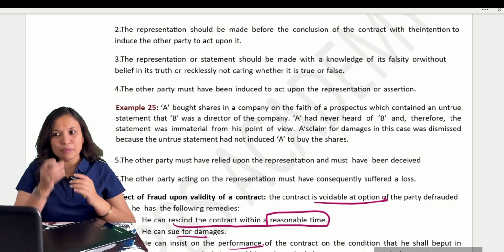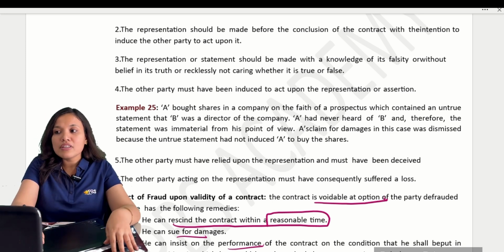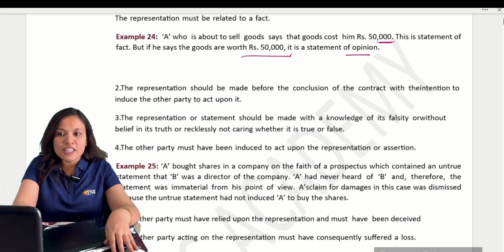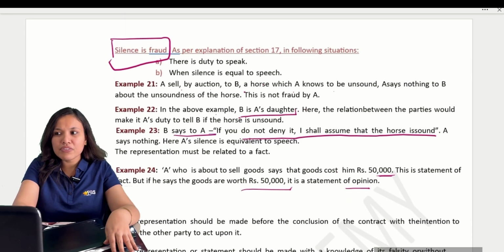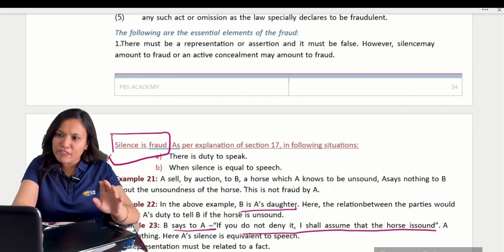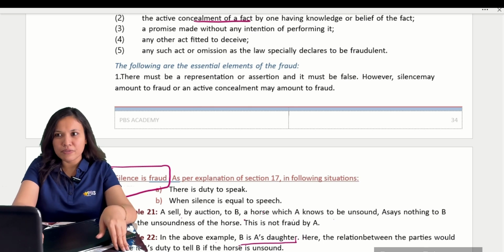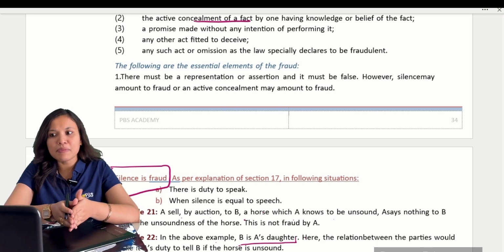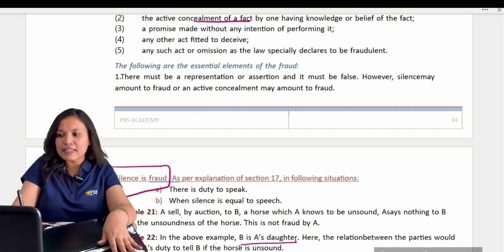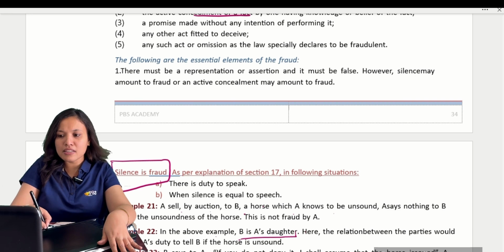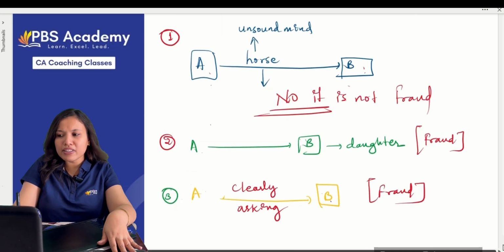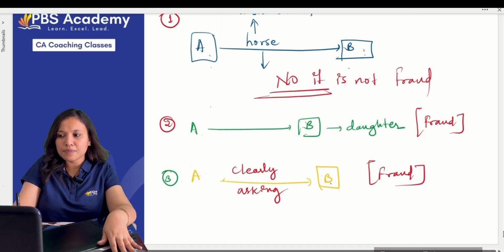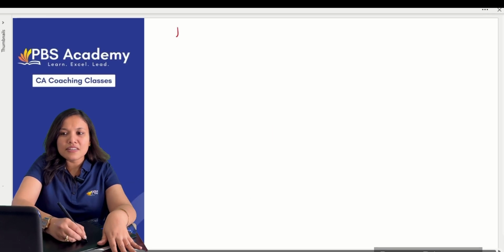In fraud, what can there be? See, first, there must be some representations made. Try to understand now. What we are discussing now is fraud only, the essential elements of fraud, one by one. So the first one: there must be some representations or assertions made, and it must be false. What are the essential elements? Put the heading essential elements and write down, like simply we are making one kind of summary. Okay, essential elements. What are the essential elements we have?